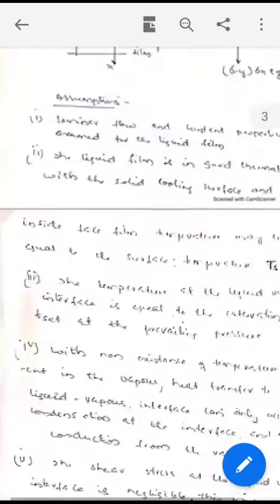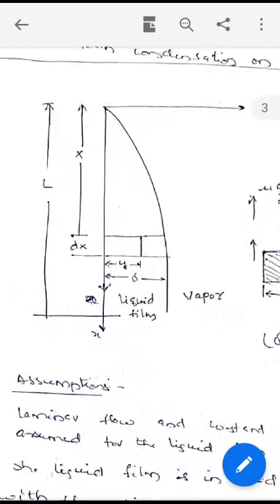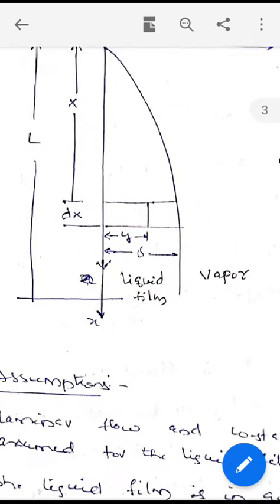Now again I will go back to this figure. Consider a small strip of the element between delta and y at a distance x from the plate. Let us consider a force acting on a small area of the strip between delta and y at a distance x from the leading edge of the plate.